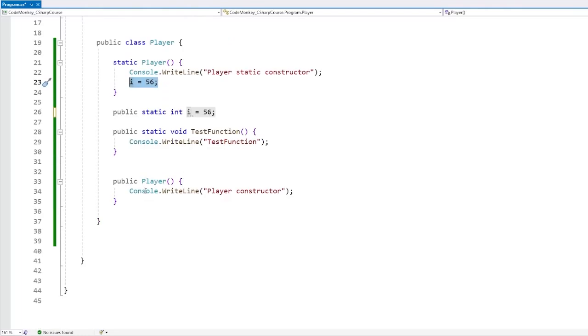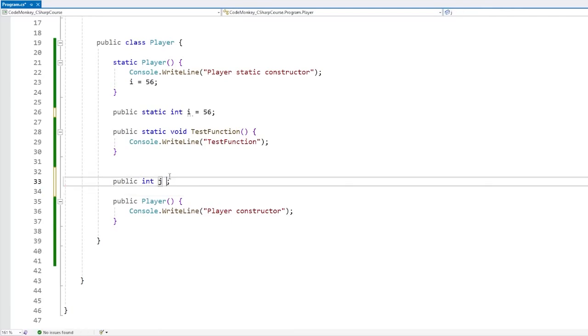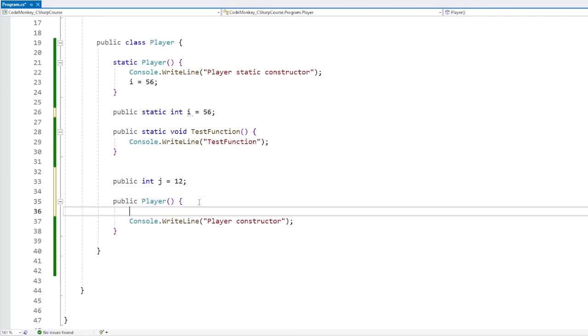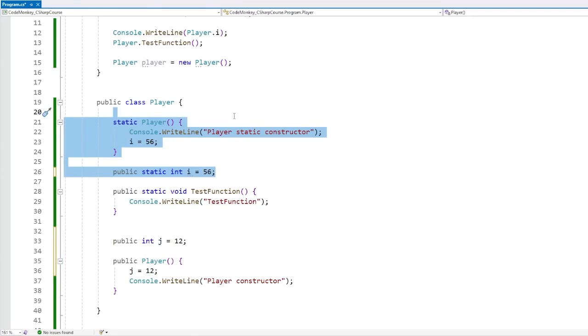Both are valid options, pretty much just like on a regular constructor. You can also have some kind of regular field. So you can have that one, and over here you can assign it some value, or inside the constructor you can assign it some value. So you've got these two options for non-static context, and you also have these two options for a static context.